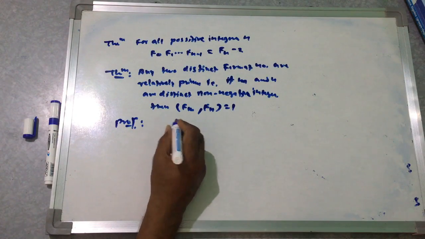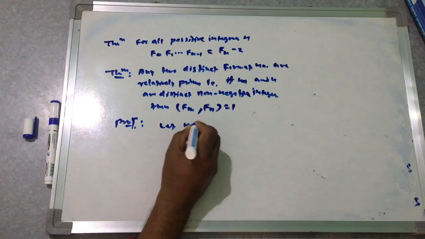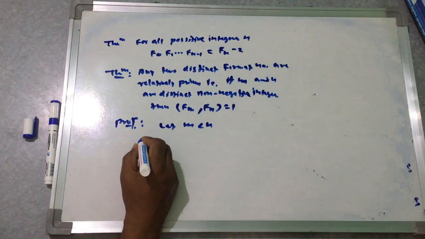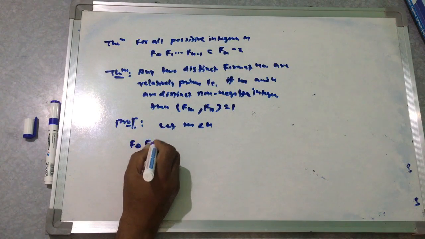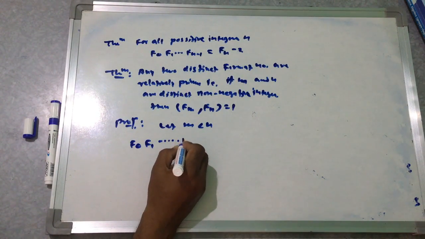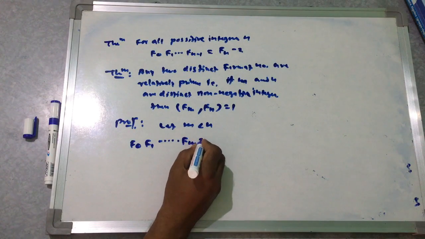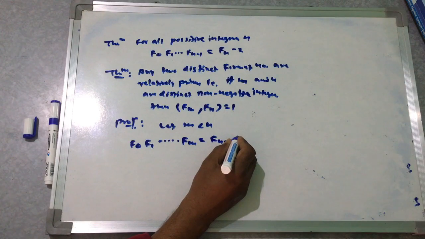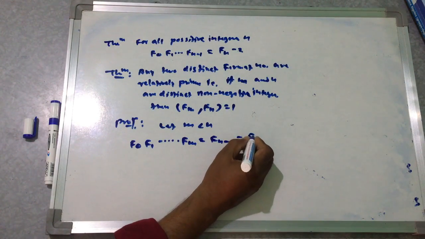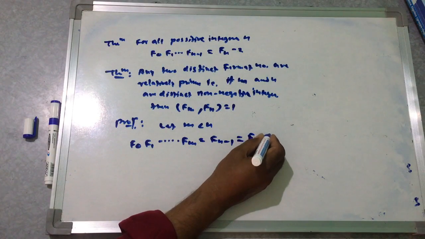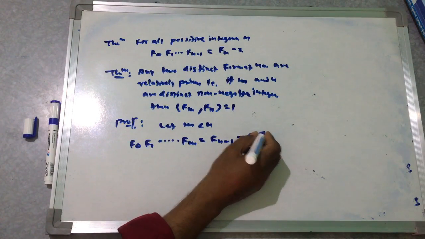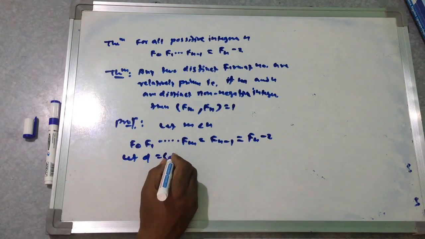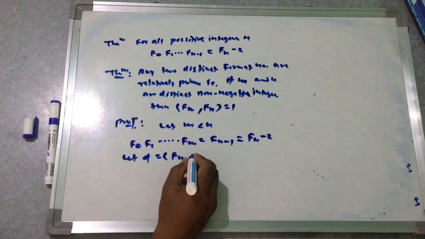So if we have two values for m and n, let m is less than n, then F0, F1, up to Fn minus 1 is equal to Fn minus 2. So let d be the GCD of Fm and Fn.